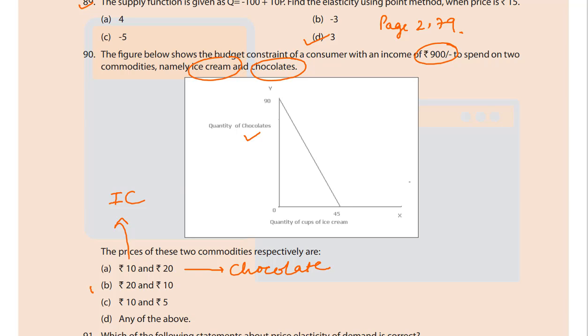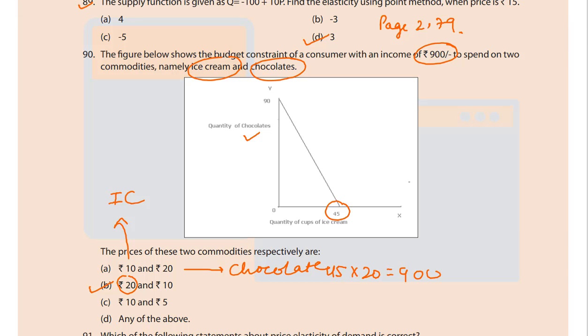Over here it is B. Why? Because 20 rupees multiplied by 45 is 900, or 90 into 10 equals 900, and we have a budget constraint of 900. Getting it?